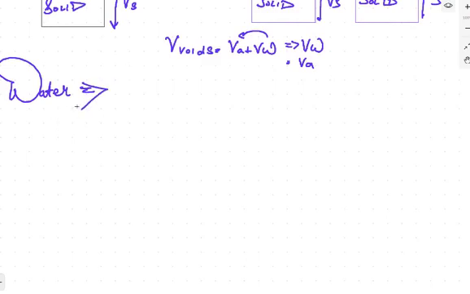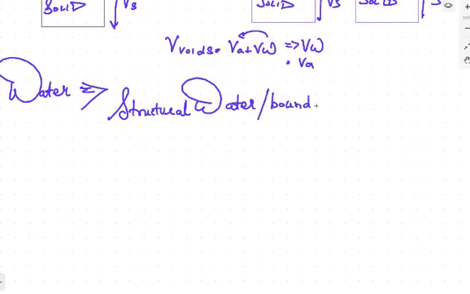So water can be classified as the structural water, which is also known as bounded water. The structural water, which is the first part of water. The second part is hygroscopic water.